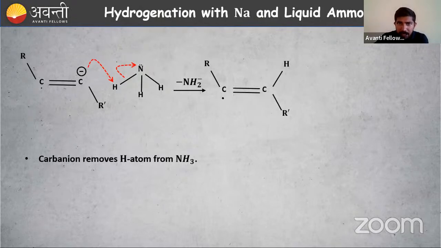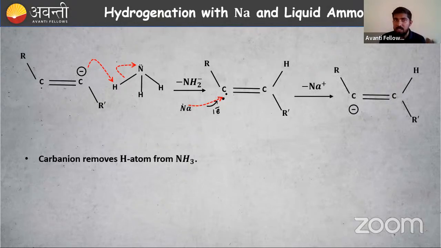Then what is remaining? Here one free radical is waiting. It is simply sitting there, waiting for its turn. Then again, who is coming? Sodium. Sodium is electropositive in nature. So sodium will lose an electron, Na plus plus one electron. Then this free radical will take one electron. Initially only an unpaired electron, now a lone pair will be formed there. So two electrons are simply sitting there, that is known as a lone pair. That is a negative charge, so now it is also a carbanion.